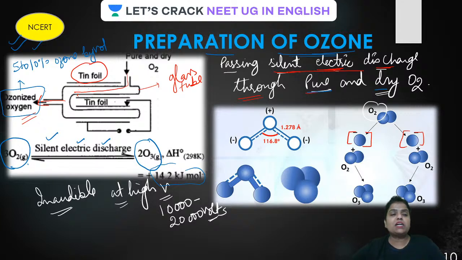Very, very important, guys. One of the questions can be asked over it: what do you mean by ozonized oxygen? Remember, ozonized oxygen basically consists of 5 to 10% ozone by volume, and the rest is oxygen. Is that clear?